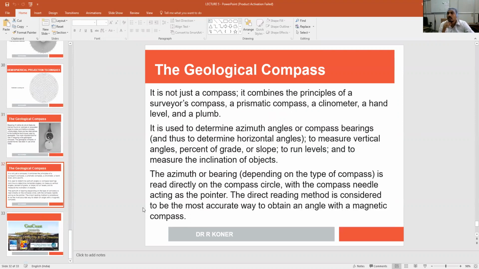So this geological compass is actually combining the principles of the surveyor compass, prismatic compass, and the clinometer and the level. So this is the way to represent. Now let me show you how to use this geological compass in the field and to measure the dip, direction, and the dip amount. Okay, let me show you a video.